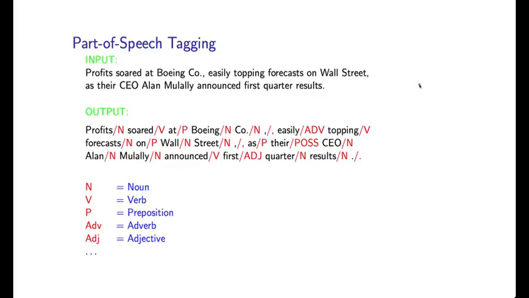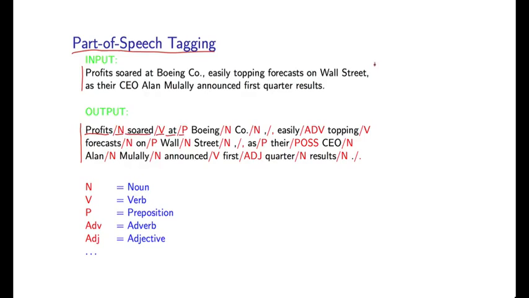So first, let's give a quick recap of the tagging problem. Remember, we considered a couple of very important examples of tagging problems much earlier in this class. The first one we looked at was part-of-speech tagging. The problem here is to take a sentence as input and to provide an output where each word in the sentence now has an associated tag. For example, profits is a noun, sword is a verb, at is a preposition, and so on and so on.